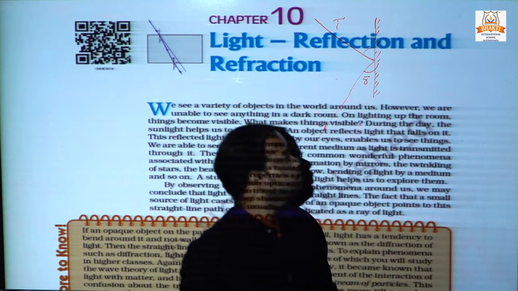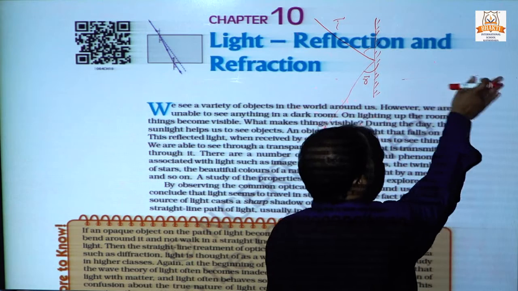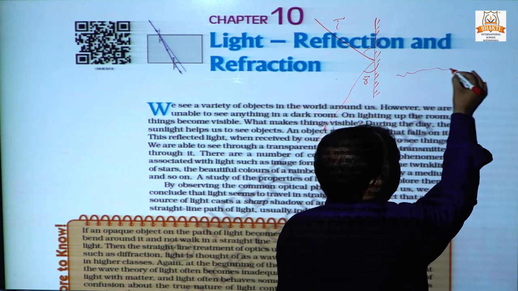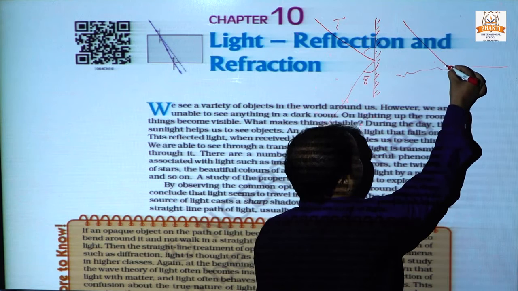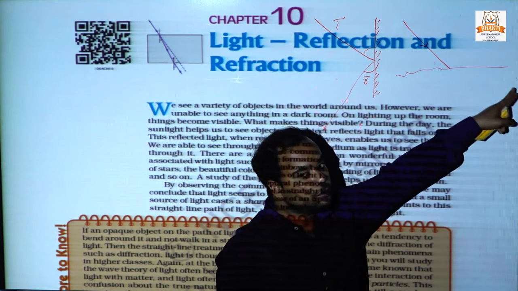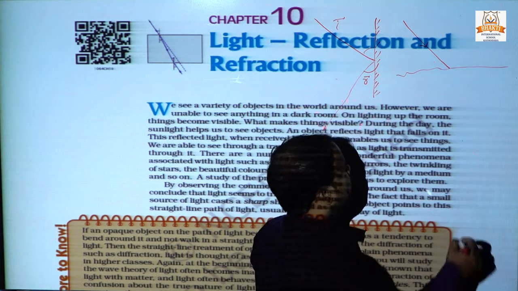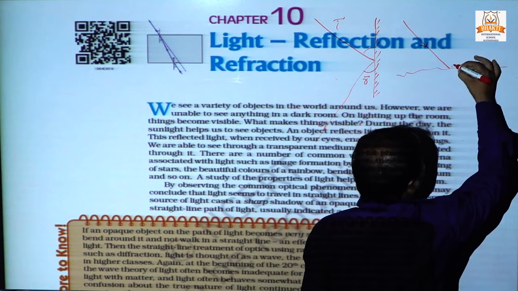Now we can see here, this is water, and when a ray of light falls on a liquid medium, it does not all get reflected.